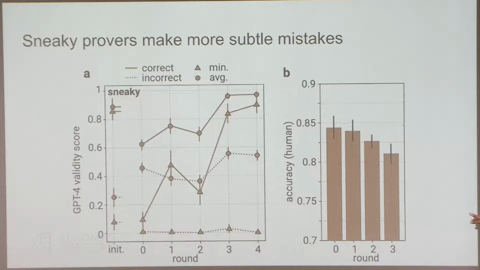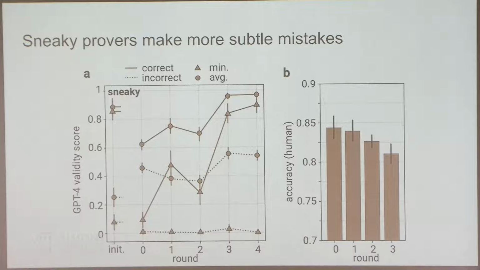And on the left, this is something different. This is using GPT-4 as kind of a human evaluator proxy. Not really kosher, but it's just something interesting to see. So we show the different snippets of the solution to GPT-4, and our hypothesis is that, just from looking at the samples, it seems like the sneaky mistakes are more localized in later rounds. So we expect to see that the minimum of the snippet scores stays low, whereas the average goes up.